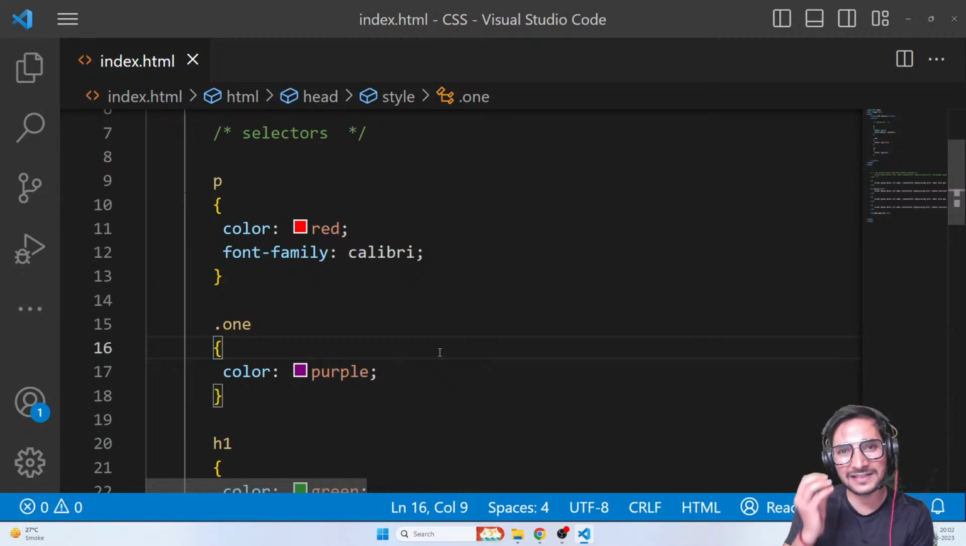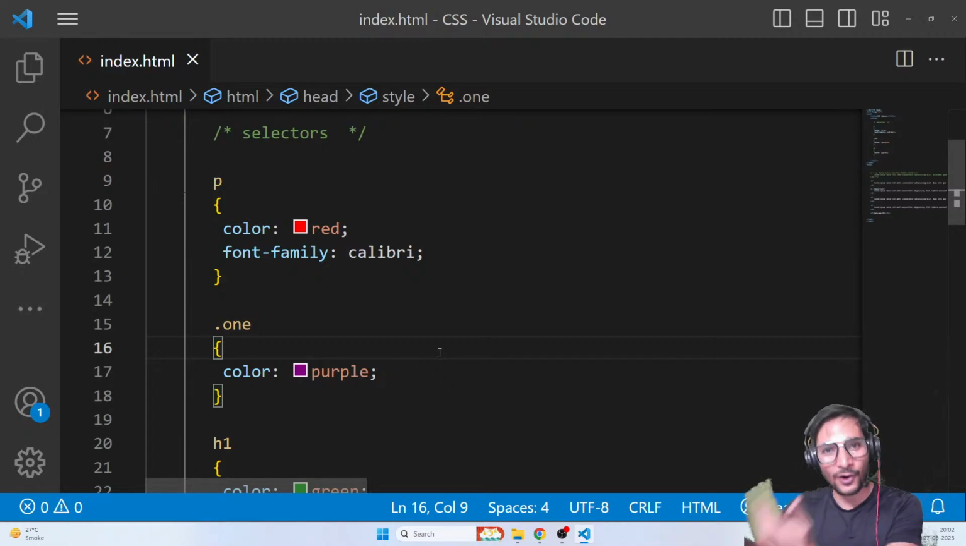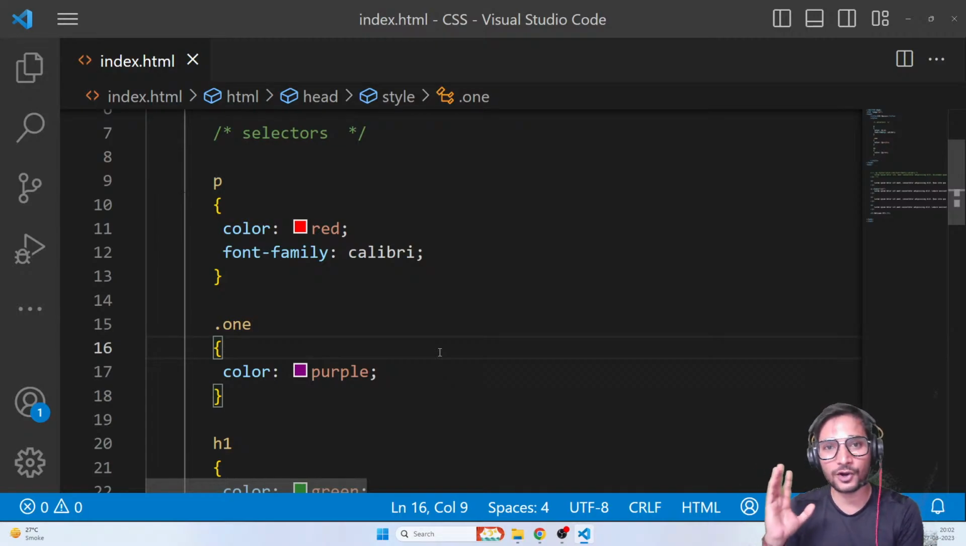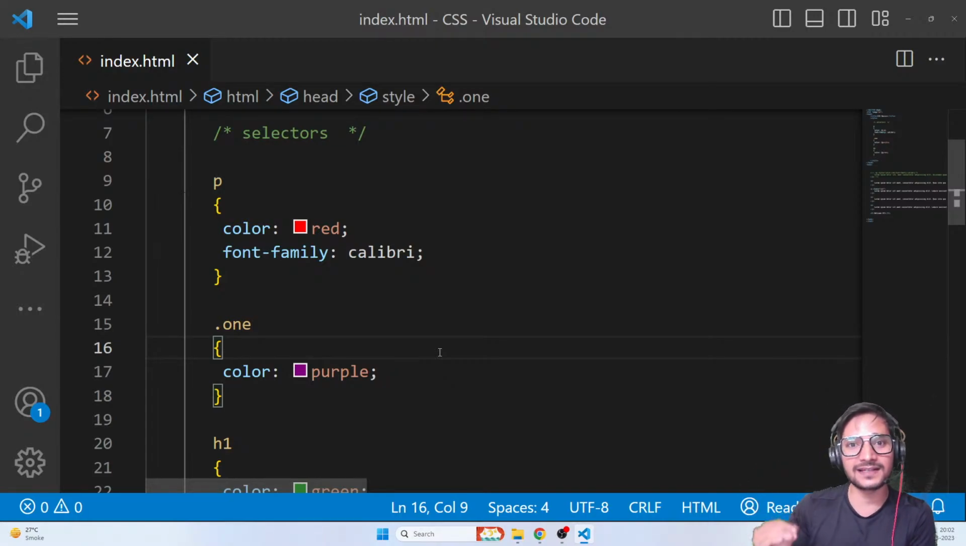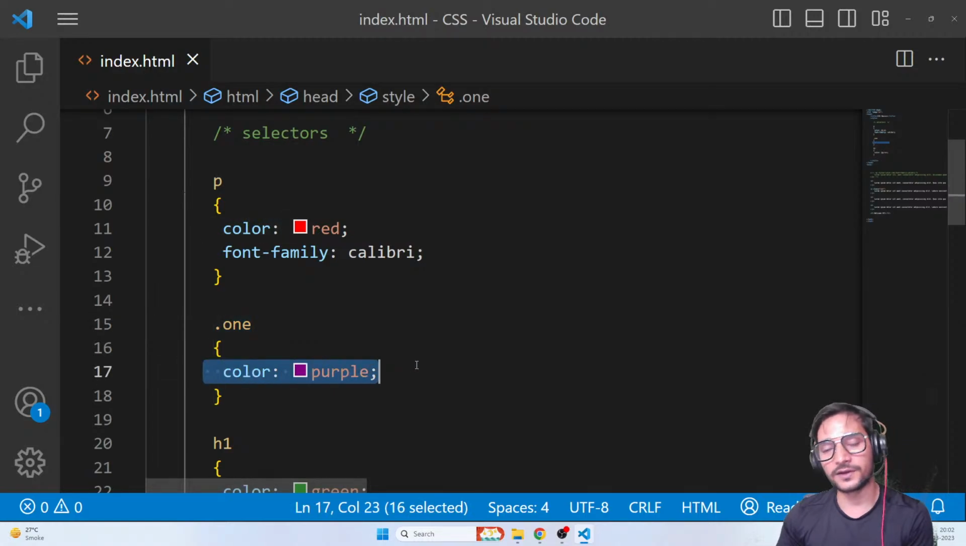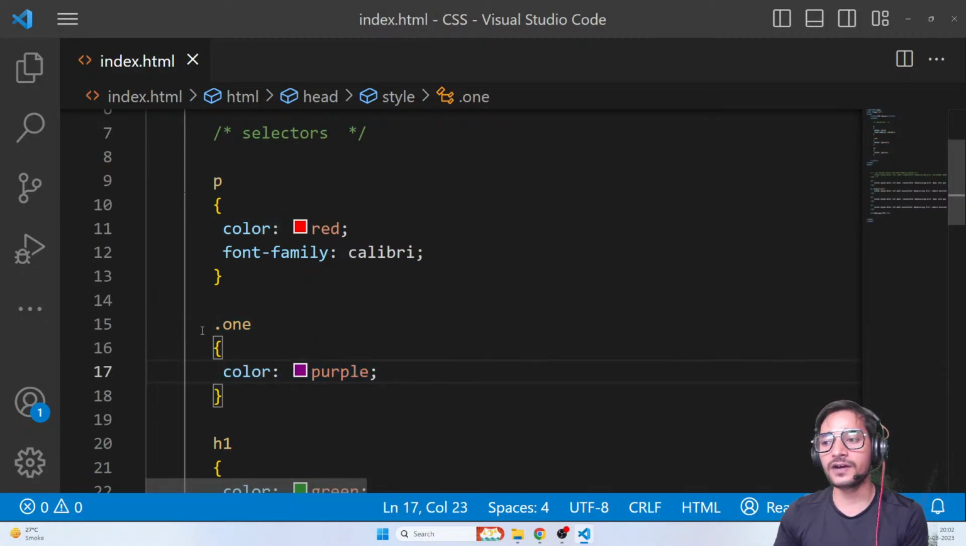Okay, don't worry, I'll have a separate discussion about which elements give priority to what. That topic is called CSS specificity. I'll discuss that in detail, but for now I hope you're understanding. So class name has a little more priority than tag name. Don't forget that. Right now it's taking font family from here because it's only in the p tag, but it's taking color from here. Is that clear guys?